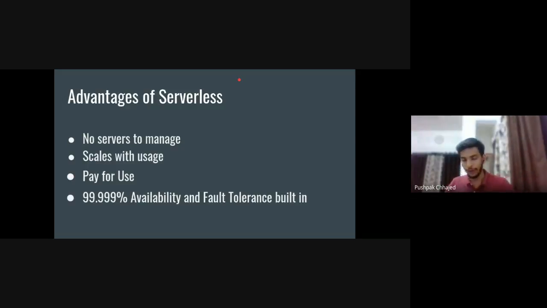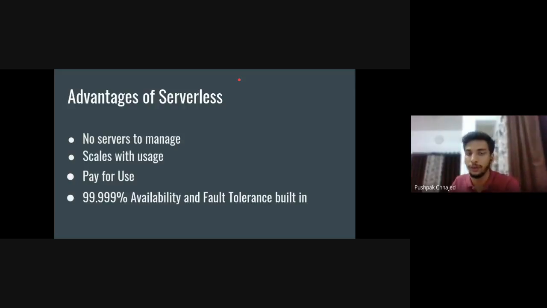How serverless tries to solve this problem is that it actually manages all those things, like the Nginx config and PHP version. All those things will be handled by serverless technologies. You don't need to handle that if you are using a serverless architecture.